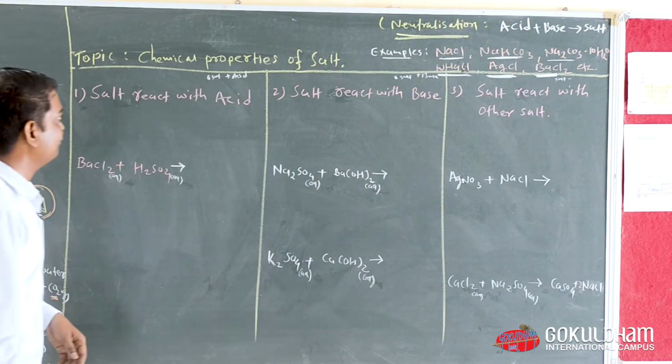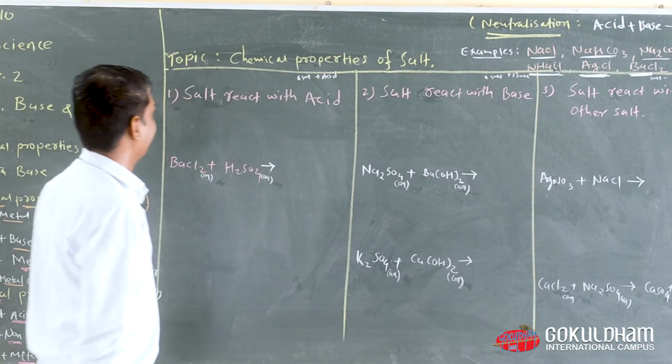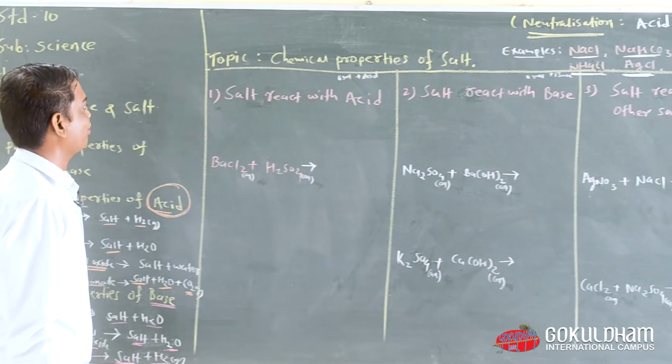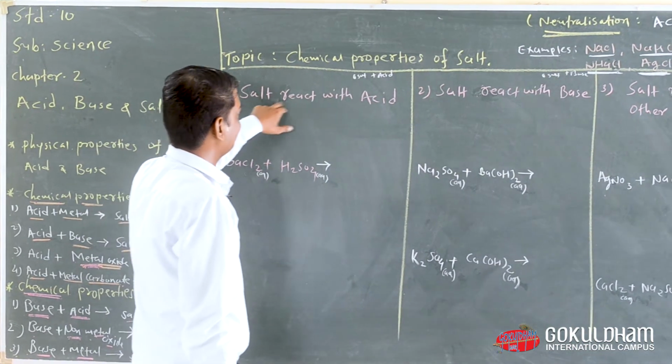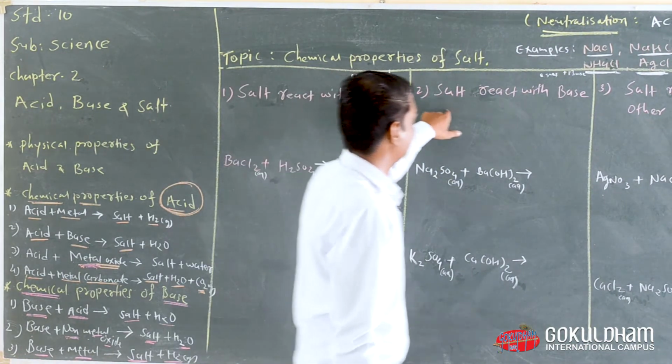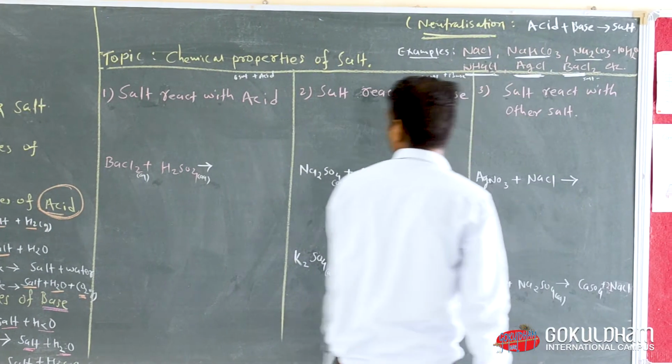Now we are going to see the chemical properties of salt. There are three main chemical properties of salt. The first is salt reacts with acid, the second is salt reacts with base, and the third is salt reacts with other salt.